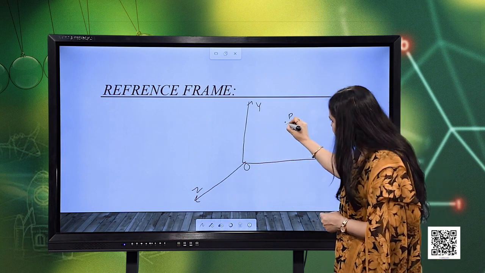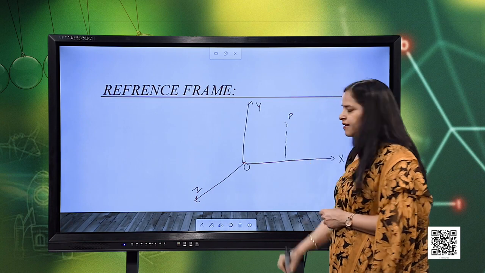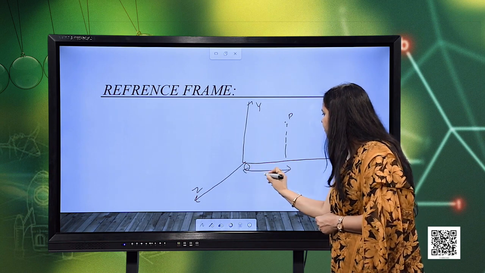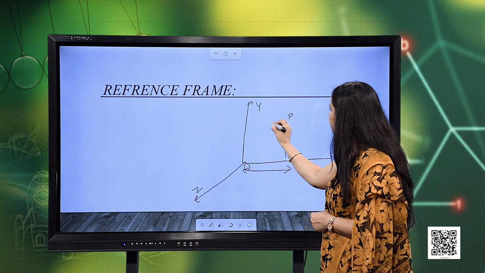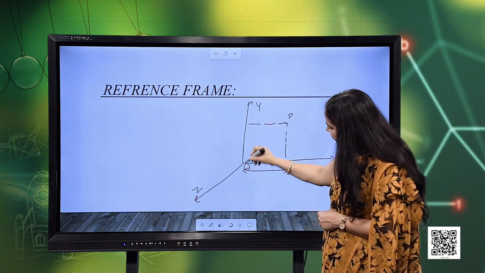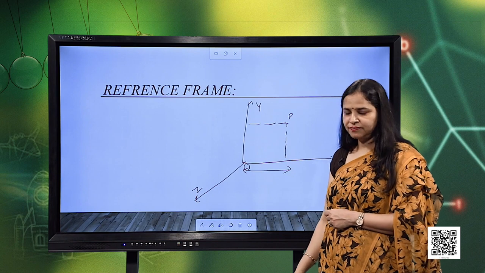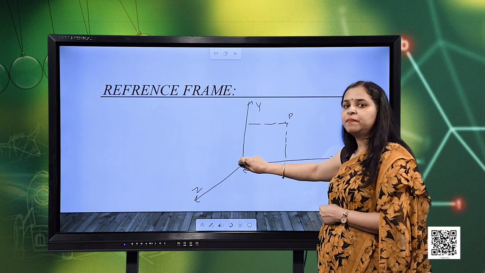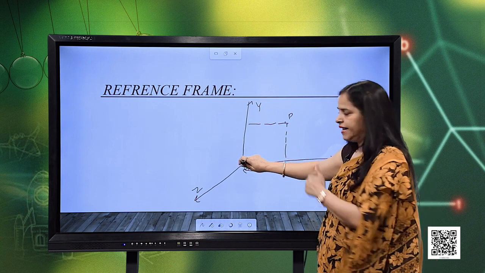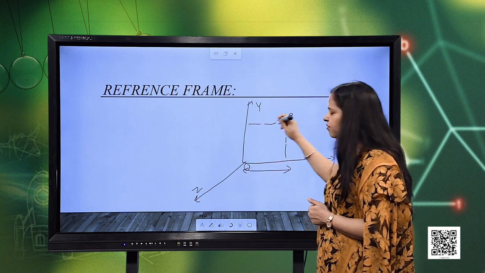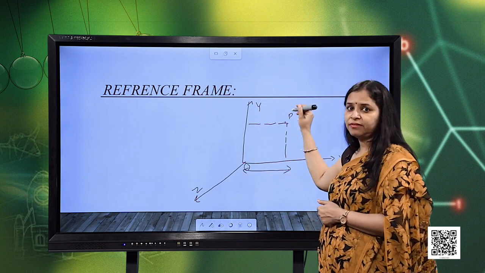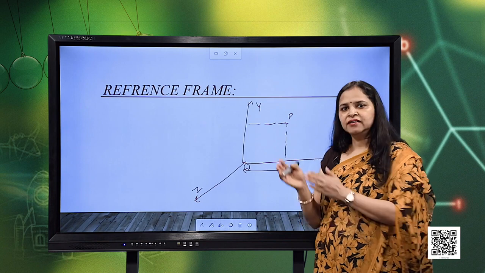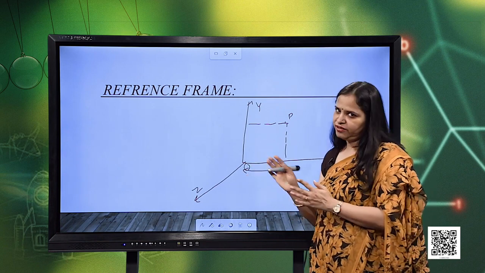So, for that what we do, we just drop the perpendicular on x axis from that particle position, and this length gives the x coordinate of the particle. Similarly, we drop the perpendicular on y axis, and this length gives the y coordinate of this particle. And similarly on z axis, so this will be actually the z axis because it is perpendicular to the plane, either outwards or it can be inwards. So, when we drop the perpendicular from this particle on z axis, we get the z coordinate. So, this is how we specify the position of the particle in any reference frame.